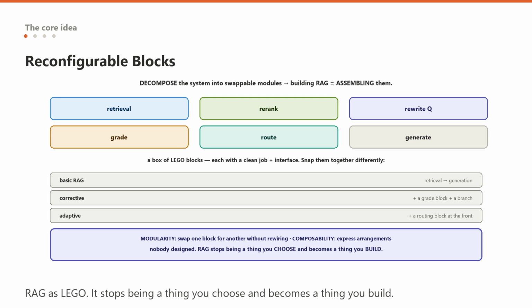This is the same shift that happened in software architecture decades ago, from monolithic programs to composable components, applied to RAG. And the practical payoff is exactly what you would expect from good modularity. You reason about, test, and improve each block independently, and you compose them into whatever flow your problem needs, instead of adopting a monolithic technique wholesale and inheriting everything about it. RAG stops being a thing you choose and becomes a thing you build.